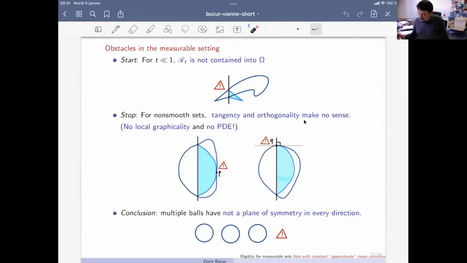And similar, very bad behaviors occur. Maybe this is not the worst, but this notion of orthogonality does not make sense in the context of measurable sets.